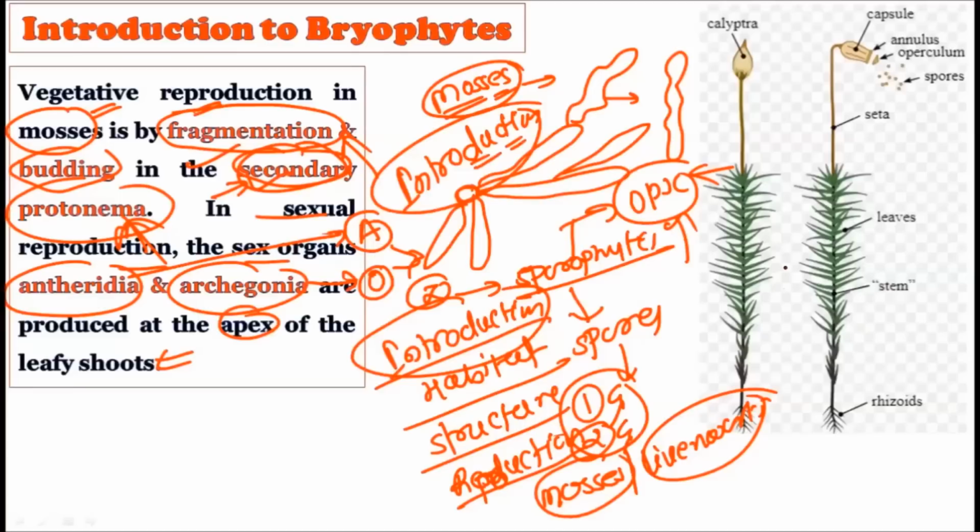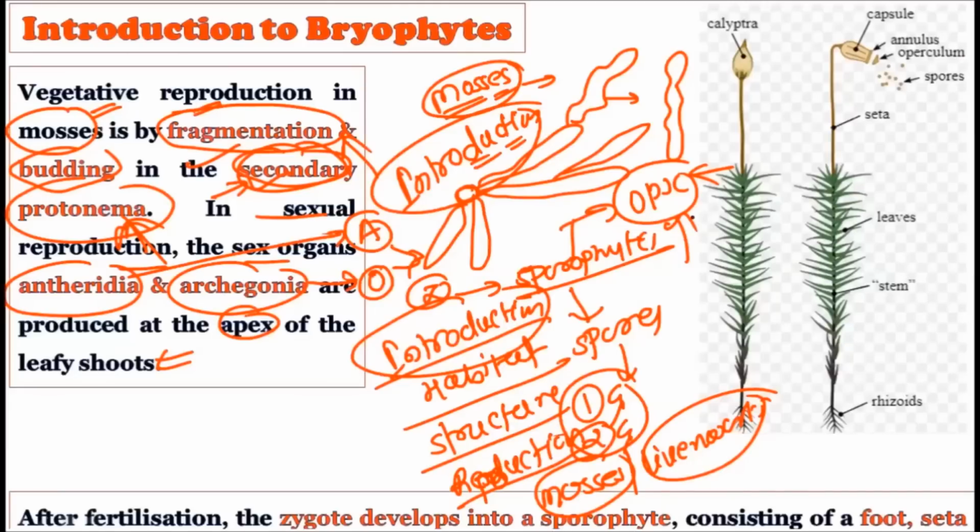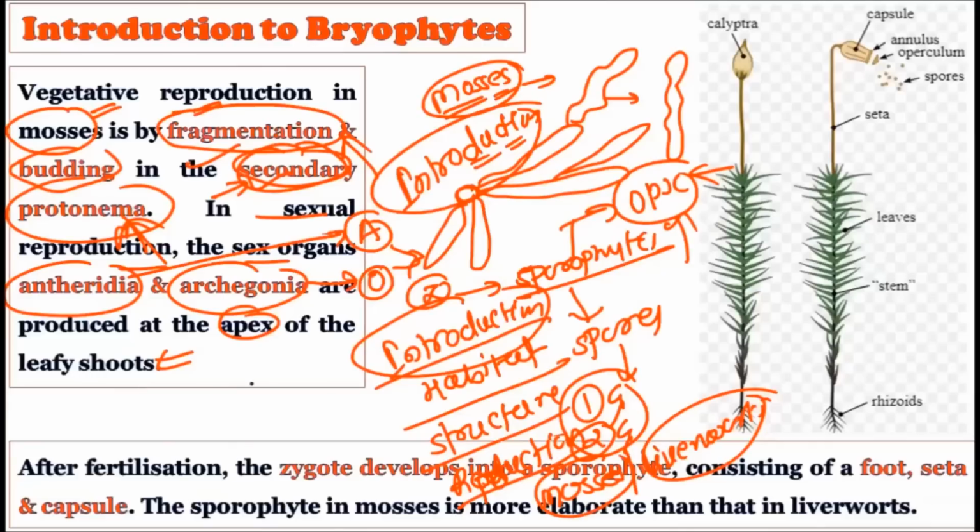These types of questions are there, and that is why this lecture is very important from that point of view. All right, so this is all about the bryophytes. All these characteristics of the bryophytes you should carefully remember.